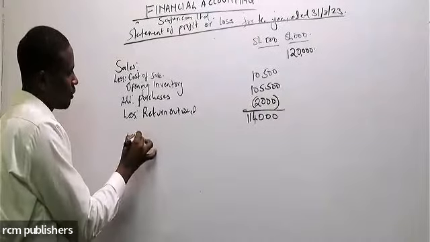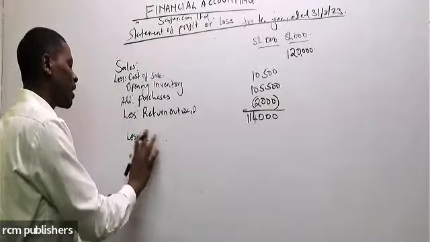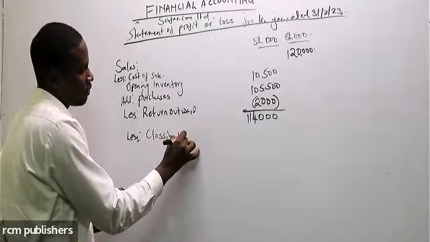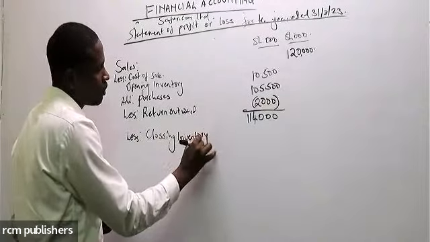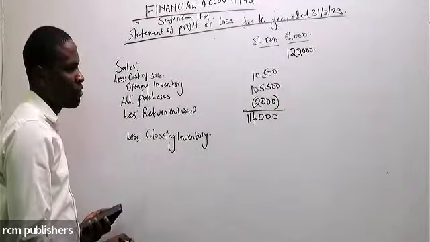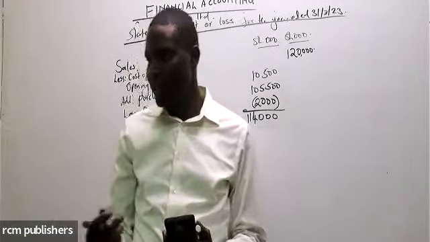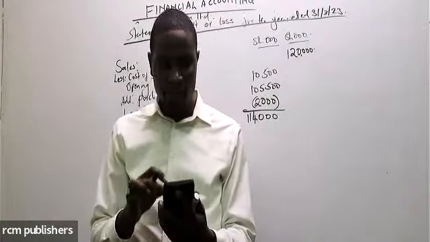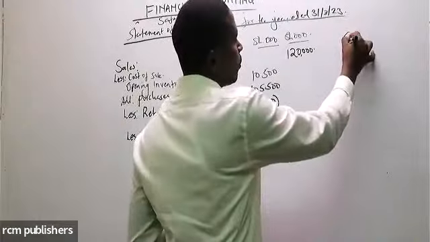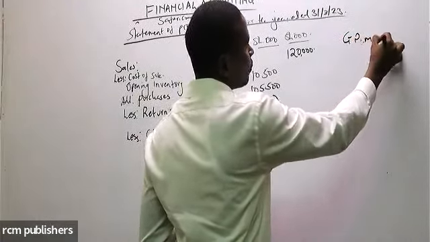Less the closing inventory. So the closing inventory in this case, we are going to get it through an indirect way. In this case, we have been given the gross profit margin. The gross profit margin is 20%.